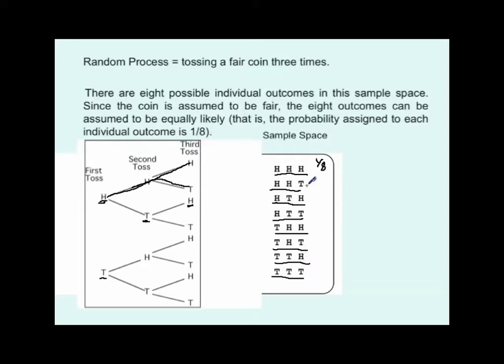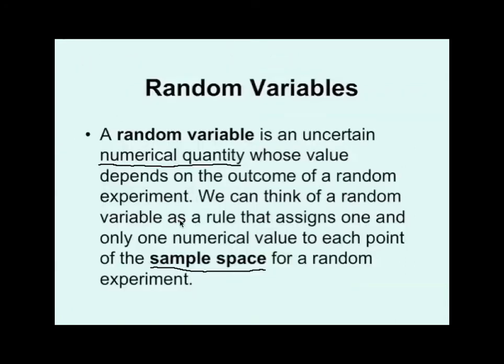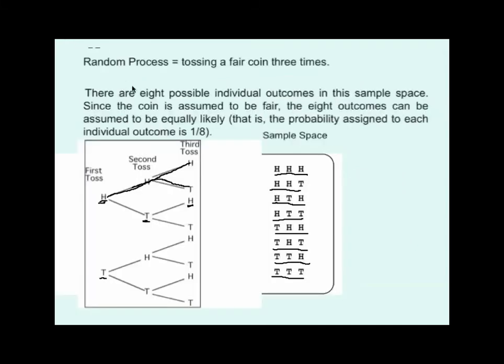Okay. All right. Let's go back to some of our language here for a minute, so we make sure we understand what was going on with the English back here. Okay. So the sample space is all of the possible things that can occur in our random experiment. So in this random experiment, everything that could possibly happen is heads, heads, heads, heads, heads, tails, heads, tails, heads, etc. Okay?